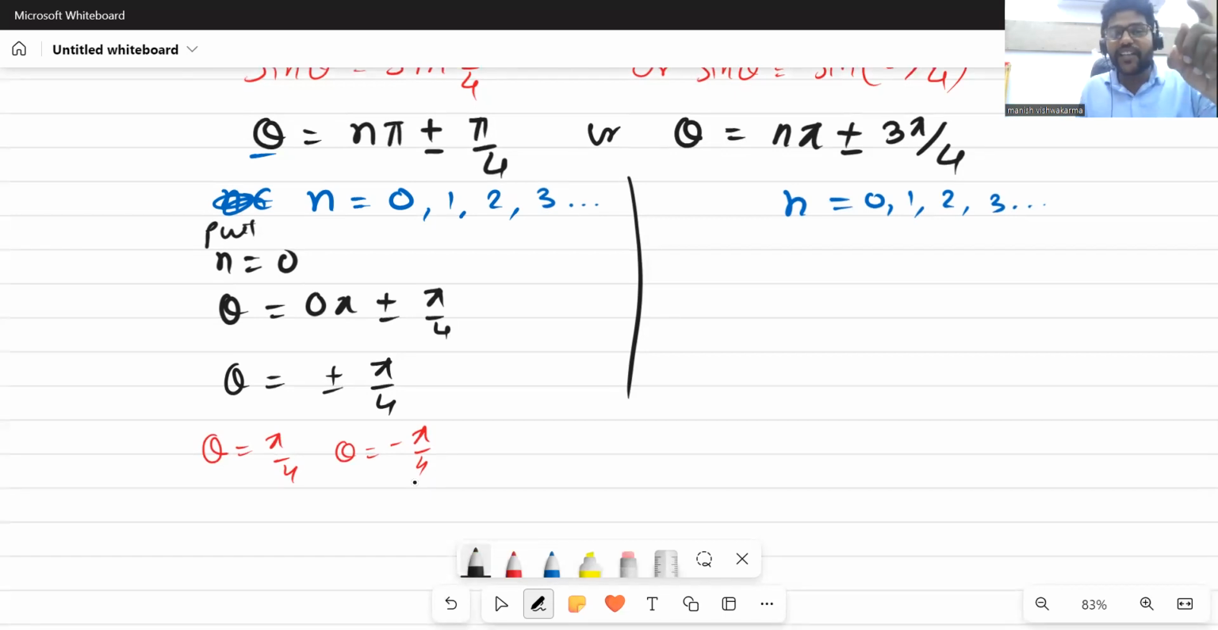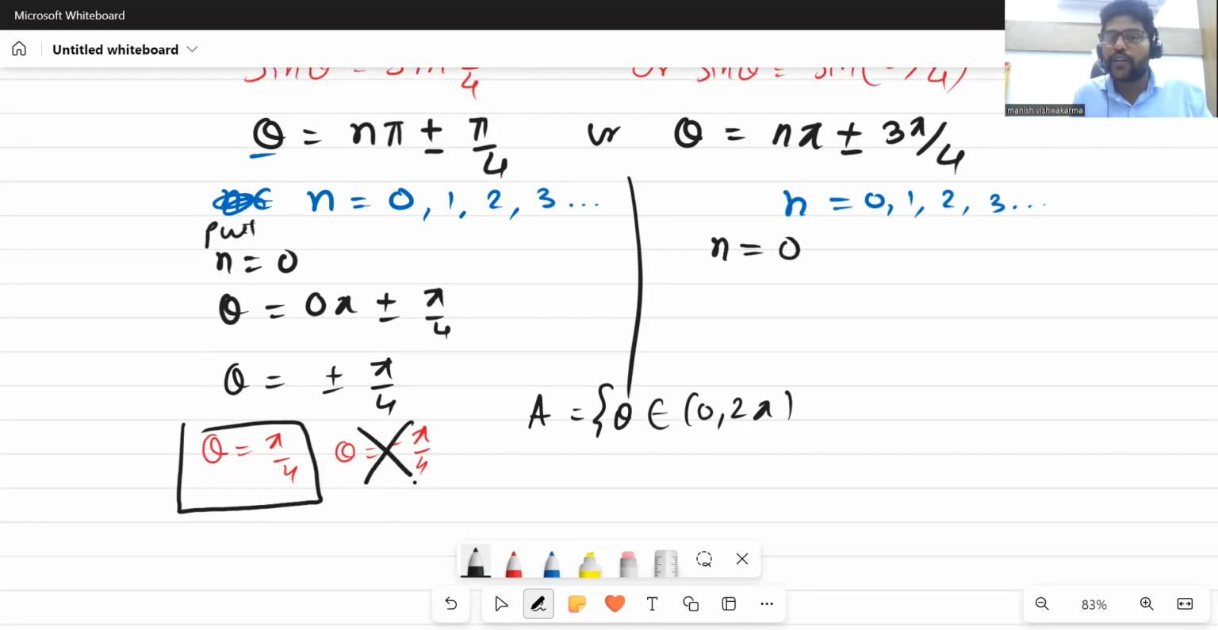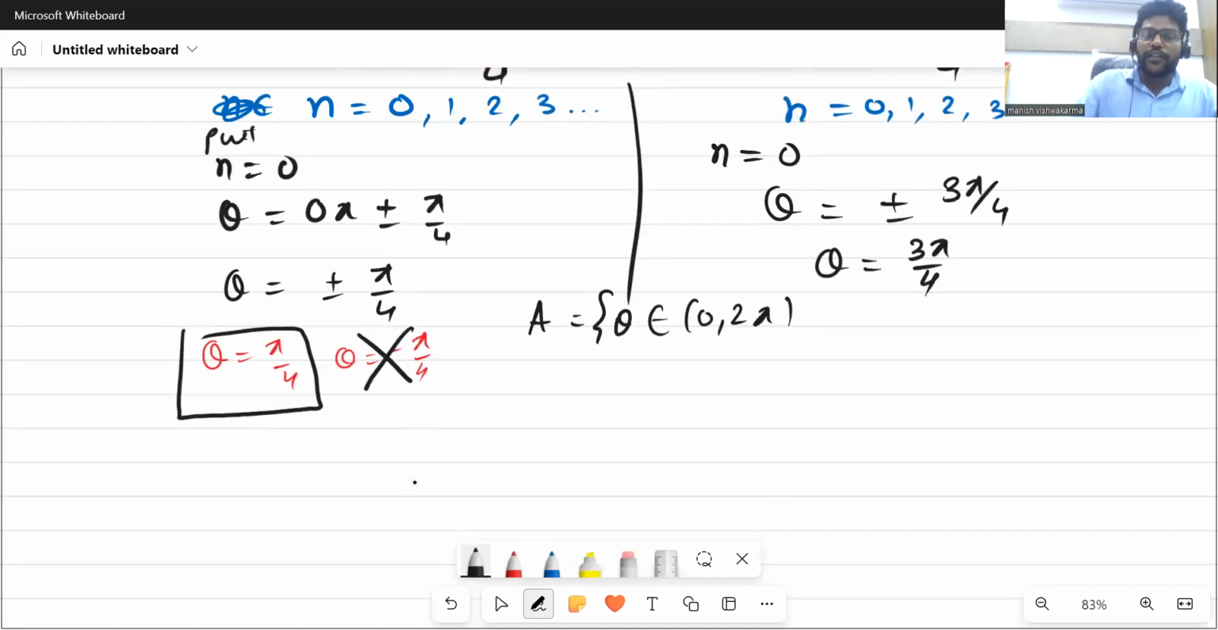Yes. In the beginning, the question says that A is a set where theta belongs to 0 to 2 pi. It's between 0 and 2 pi. So we can easily see that theta cannot be negative. Okay, so we'll consider only this value. Let's put n equal to 0 into this. What are we going to get? Again the value of theta will be plus minus 3 pi by 4. Again we know very well we will take only the plus value. Got it? Very good.